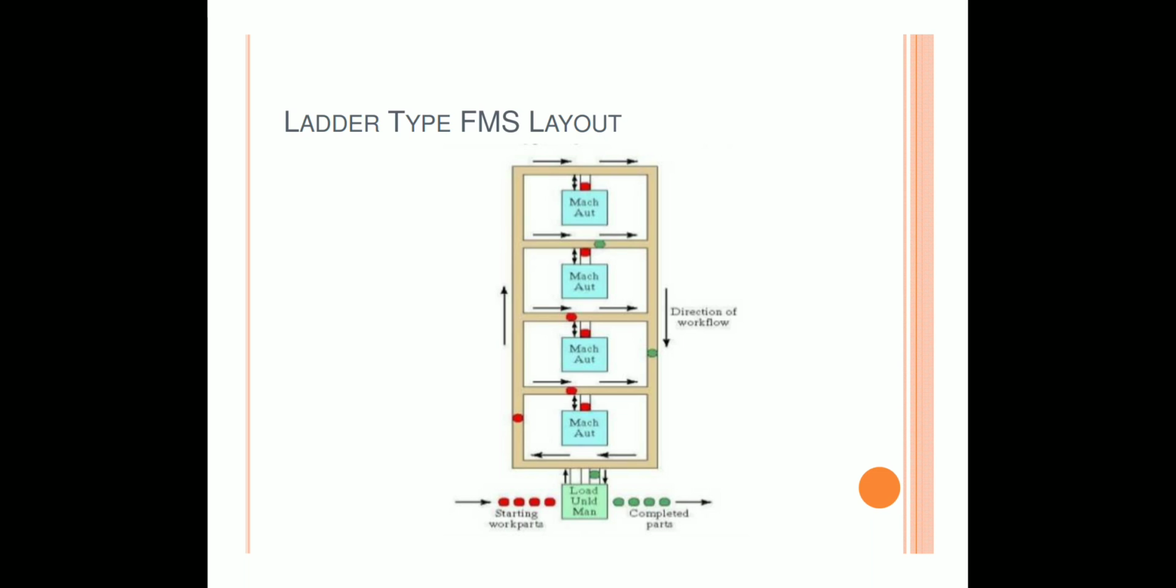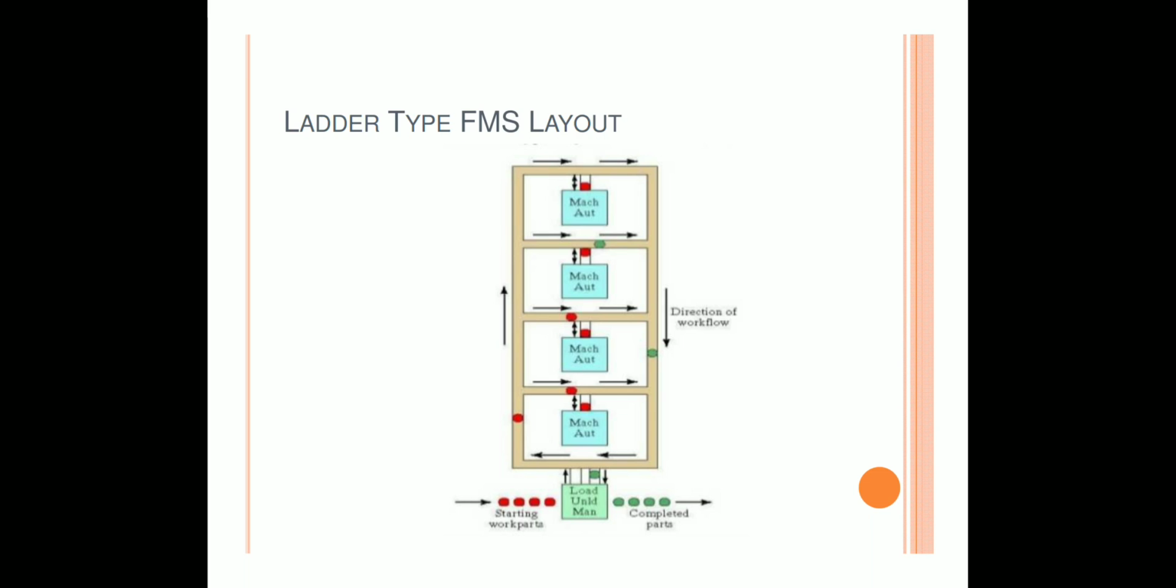Now what is ladder type FMS layout? In ladder type FMS layout, the loading and unloading stations are typically located at the same end. Similarly, the transfer of the part from one machine tool to another is in the form of ladder steps. So this is known as ladder type FMS layout.